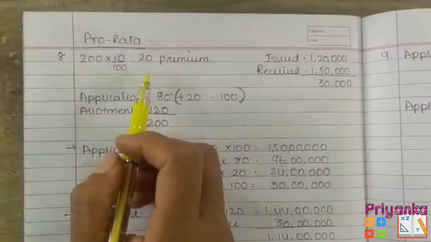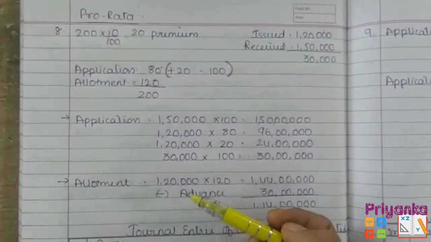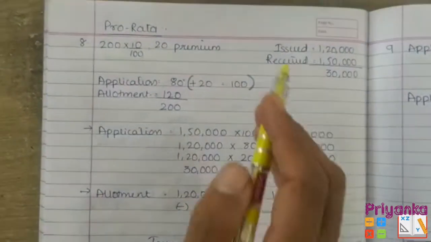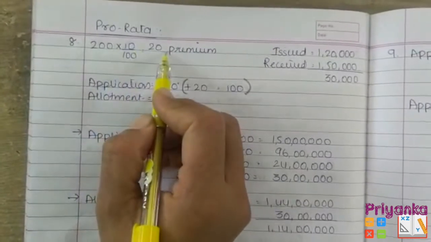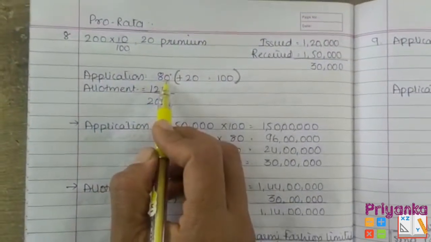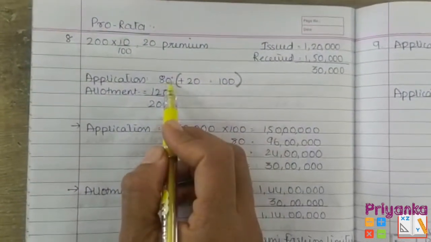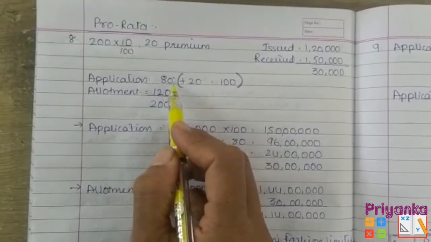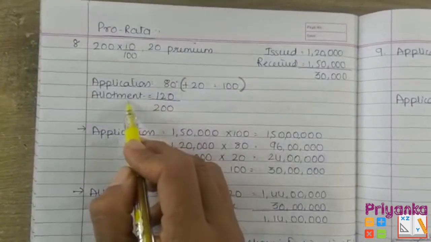Here is the solution for question number 8. As per the pro rata, the excess application is not going to be rejected. It is going to be covered into the money of allotment, that I will show you. First, take the face value of 200 and take 10% of it. It is 20 premium. Whereas the application including premium means it is plus 20 is equal to 100. The application amount is 80, and the remaining amount is of allotment. Out of 200, if we remove 80, the balance 120 comes to the allotment.